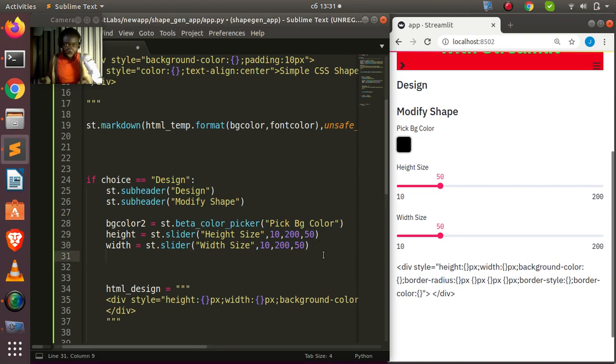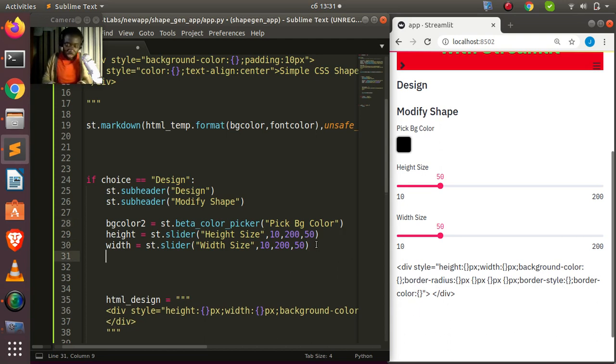So I'll just come back. We already have the background color here, which is the one above. And then the next one we need is the radius, the border radius. You have three different values: the top left, top right, bottom left and bottom right, and then the border style, and then the border color. So let's add those ones there.